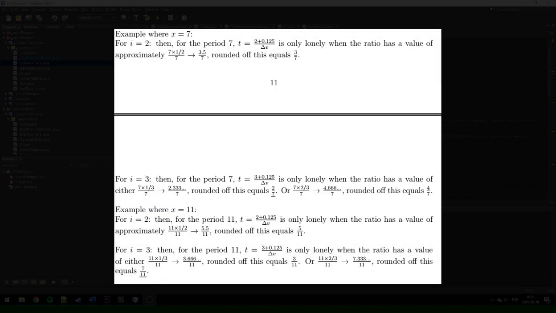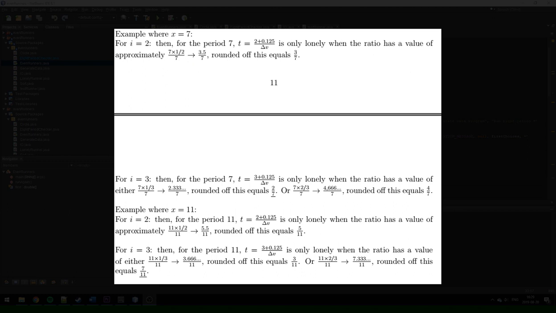If we go over 7 as an example here, then for I equals 2, then for the period 7, t equals 2.125 divided by delta v is only lonely when the ratio has a value of approximately 7 times a half divided by 7, and this is 3.5 divided by 7. Rounded off, this equals 3 divided by 7, which is the ratio required.